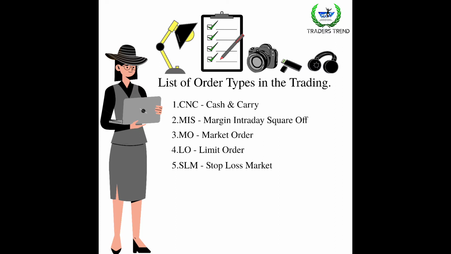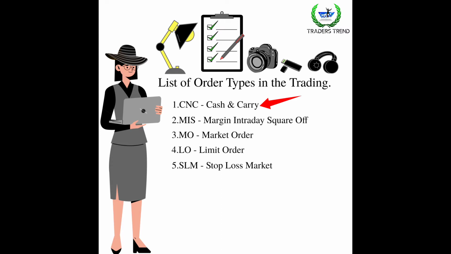I have selected 5 order types. The first one is CNC. CNC is cash and carry. Cash and carry means you have to buy the share or sell the share from your own amount, your own capital. For example, you have 1 lakh rupees, then you can buy the share from that amount. But some brokers give leverage, but compared to MIS, it is minimum.